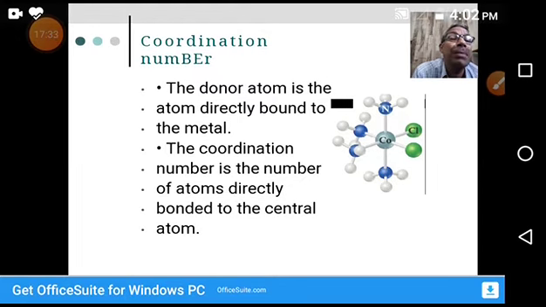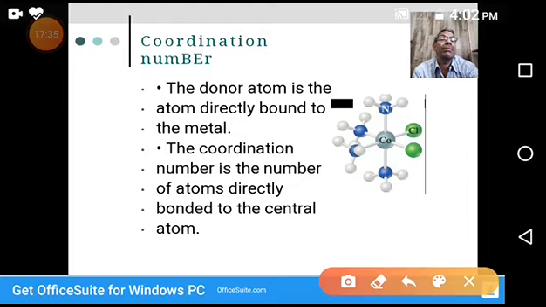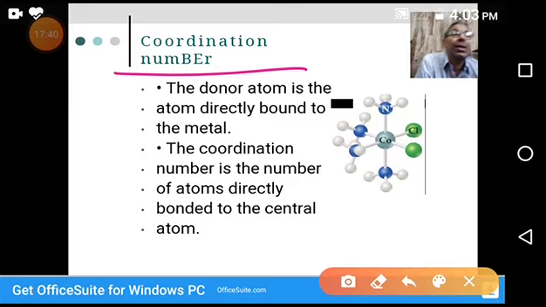The other term is coordination number. What is a coordination number? In coordination compounds, the number of ligands, which are electron pair donating groups, surrounding the central metal atom or ion is called the coordination number. The coordination number is the number of atoms directly bonded to the central atom.